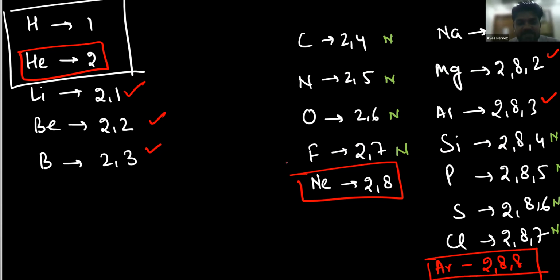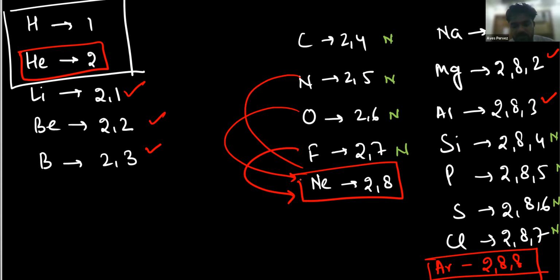All the other elements except helium, neon, and argon want the stable electronic configuration of the nearest noble gas. For example, fluorine would like to come to the electronic configuration of 2, 8, 8. Because it has 2, 7, it will borrow one electron from somewhere. Oxygen will also want to come into the configuration of 2, 8, 8, and similarly nitrogen will also want.